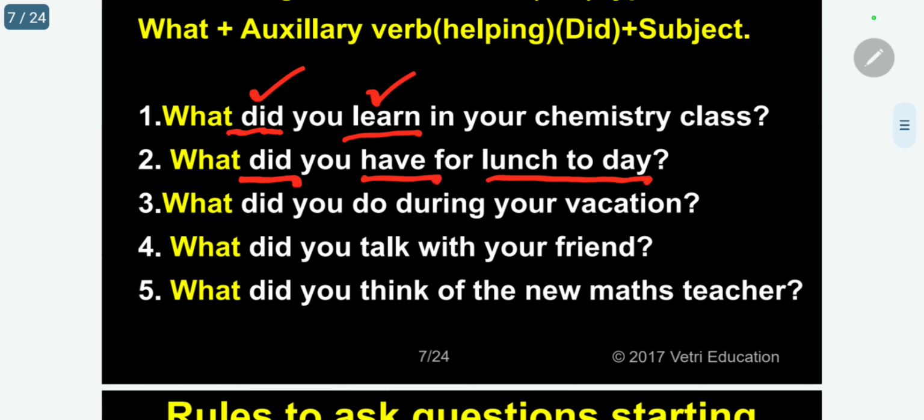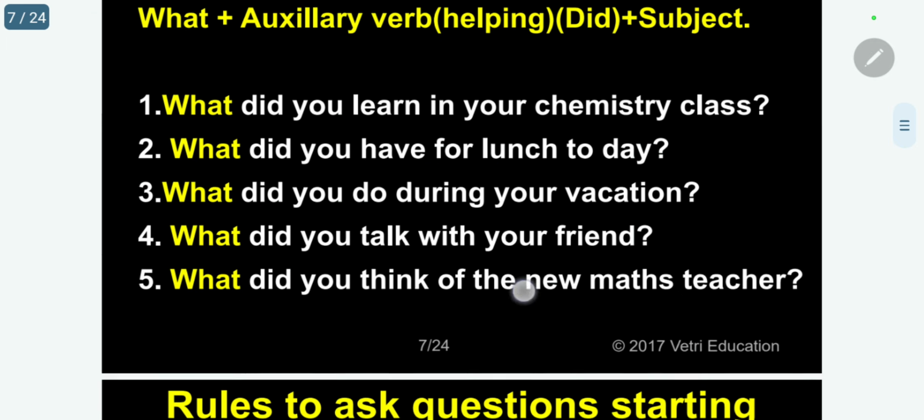Have is the main verb, did is the auxiliary. What did you do during your vacation? Did is the auxiliary, do is the main verb. What did you talk with your friend? Talk is the main verb, did is the auxiliary. What did you think of the new math teacher? Think is the main verb, did is the auxiliary verb.